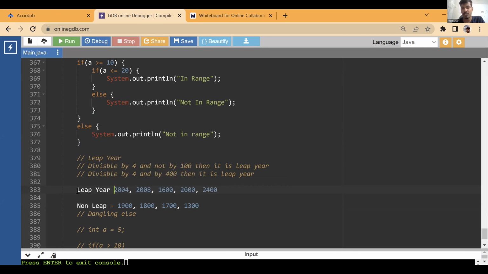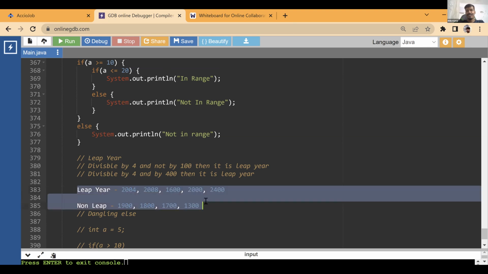So all of you, since you are millennials, you will be able to watch the year 2100. You will be able to know at that point of time that 2100 is not a leap year. Okay. Well, I'll be very old. I'll be 101 years old by that time. So, okay.